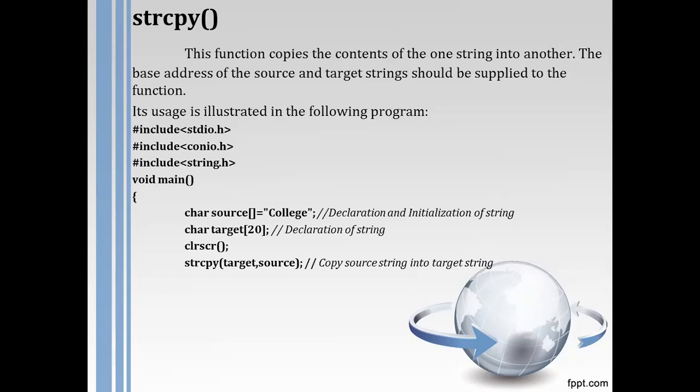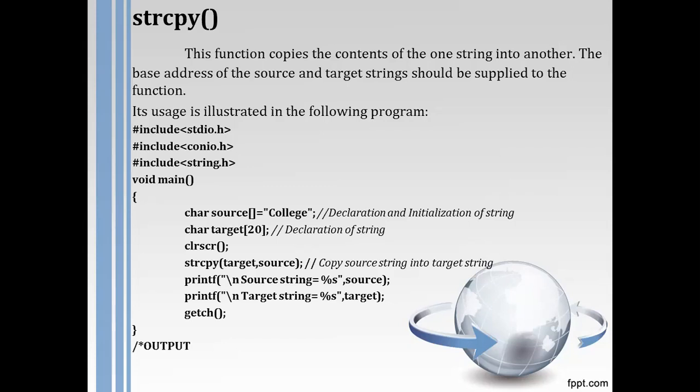It will go from the right hand side to the left hand side, meaning the source content will be copied into the target. Now when I print the source, it has its content, which is nothing but college. When I print the target, it will be the same as the source string, because the source string content is copied into the target string, and our program will be terminated.